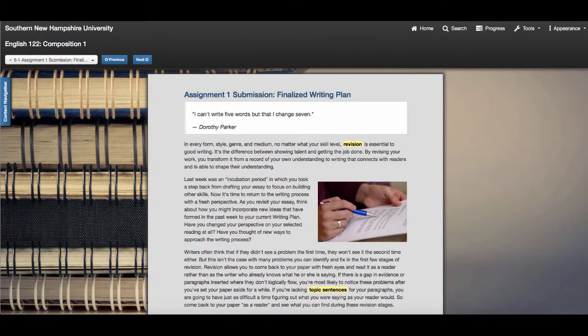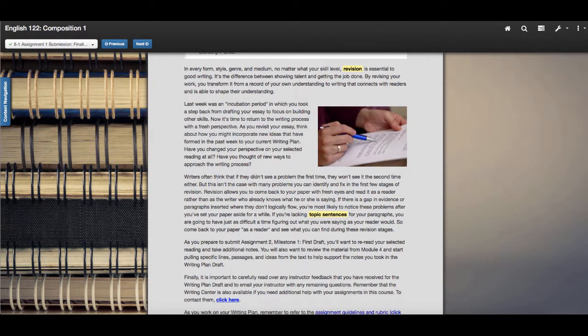Assignment 1 submission. This is your finalized writing plan. You wrote the writing plan in Module 3, but this time you're going to go back to it and amplify it. You're going to look at how you can revise it to make it a stronger writing plan for your final essay. As you prepare for writing assignment 2, which is your first draft, you're going to want to go back to the original writing plan, make it more detailed, and then begin your draft.